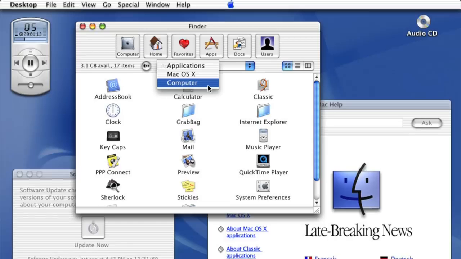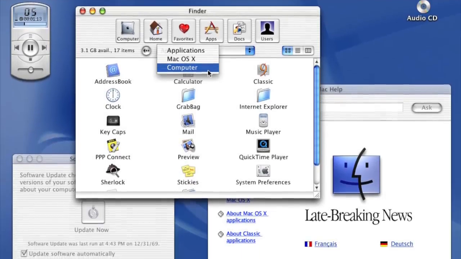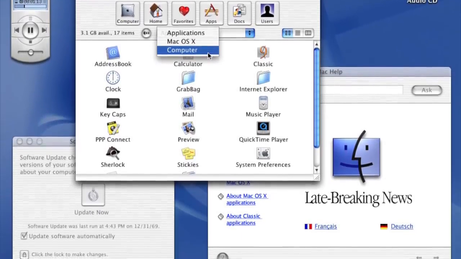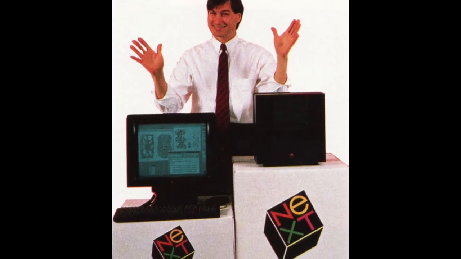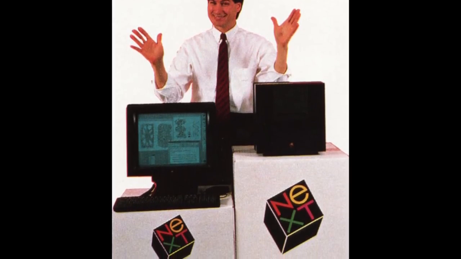It all started with a public beta that Apple codenamed Kodiak. While technically macOS 10's development goes all the way back to NeXT, the computer company Steve Jobs founded after being forced out of Apple, but that's a story for another time. Kodiak, the macOS 10 beta, was released to the public on September 13th, 2000 for $29.95. This was a big deal for Apple, since their previous attempts at a Mac operating system overhaul were failures. This release proved that Apple finally had a new workable operating system that wasn't just vaporware.